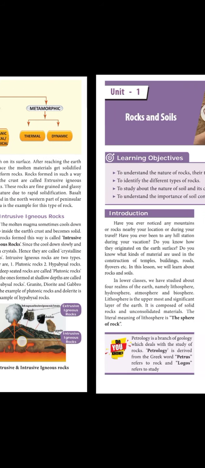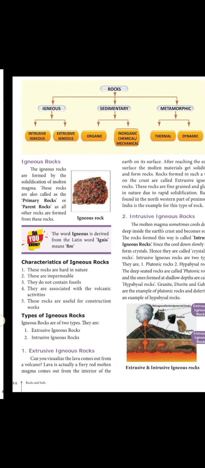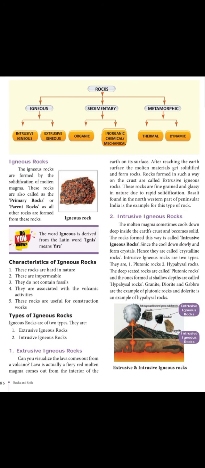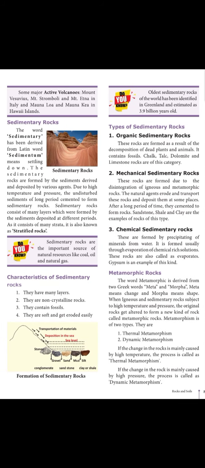So what have we seen, ma? Rocks. What do you mean by rocks? What are the different types of rock? In each type, igneous, sedimentary and metamorphic, you have different types. What are the characteristics we have seen up to igneous rock and sedimentary rocks? Thank you, children.